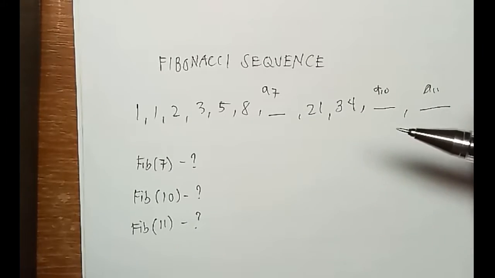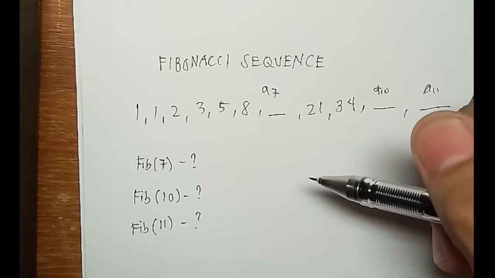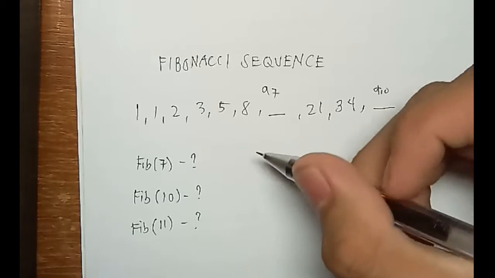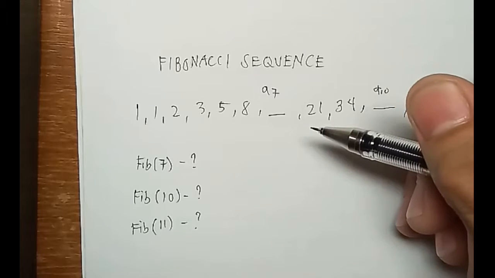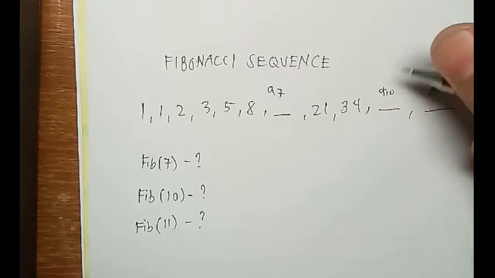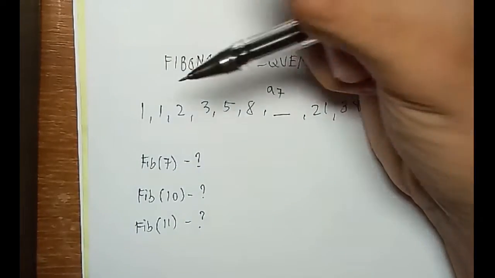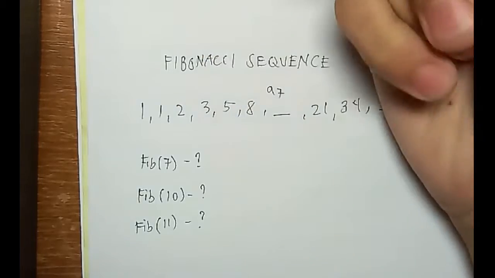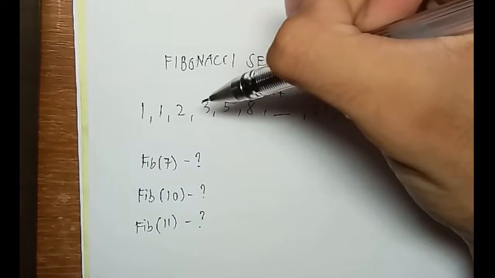Sequence is an ordered list of numbers. The arrangement of these terms is set according to a definite rule. Fibonacci sequence is formed by adding the preceding two numbers beginning with 0 and 1. We have here the Fibonacci sequence. So basically, we just have to add the preceding two terms. For example, 1 plus 1, we get 2. And 2 plus 1, we get 3, and so on.